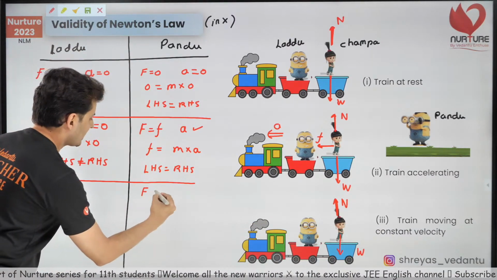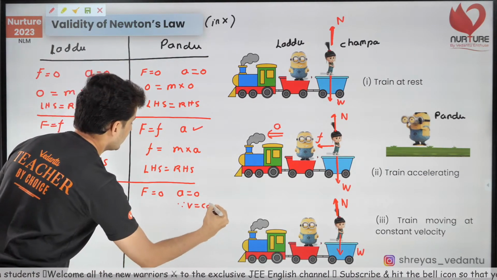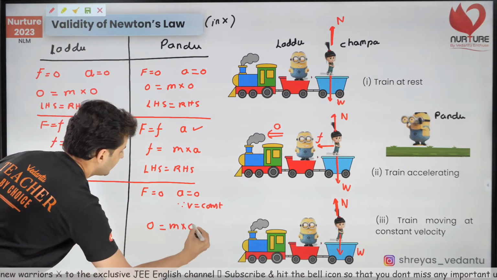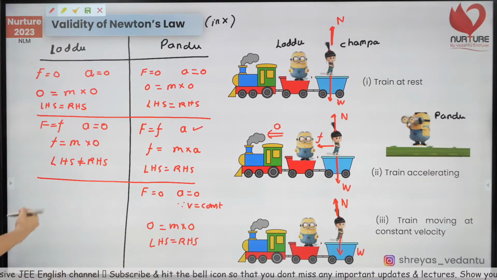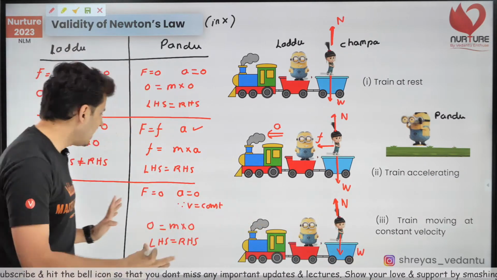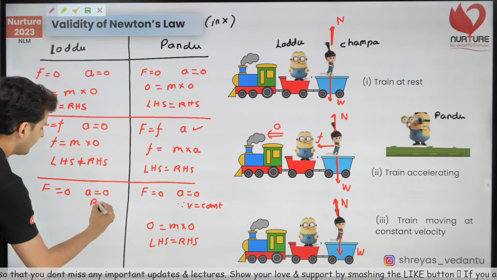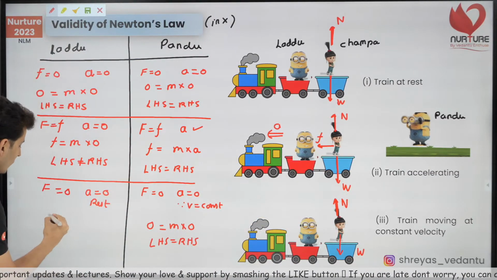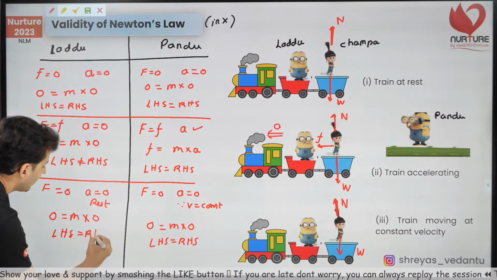Now, if you look at the last scenario, because the velocity is constant, with respect to Pandu, the force anyways is 0. There is no force. Acceleration is 0 since velocity is constant. Remember? So again, 0 is equal to mass into acceleration, and LHS is still RHS. And over here, with respect to Laddu, Champa will have no force. Acceleration is not there. She is at rest. Remember that. For this Laddu, Champa is at rest. Both are moving with constant velocity. So 0 is equal to mass into 0. So LHS is equal to RHS.